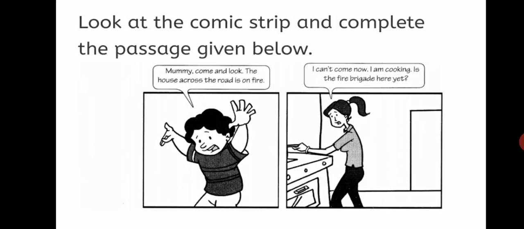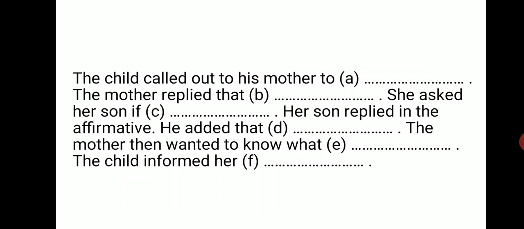Now, practice. Look at the comic strip and complete the passage given below. There is a boy and his mother. They are interacting. Mummy, come and look. The house across the road is on fire. I can come now. I'm cooking. Is the fire brigade here yet? Now, what you have to do is transform these sentences into indirect speech. The child called out to his mother too. The mother replied, she said to her son if. So this is a question.